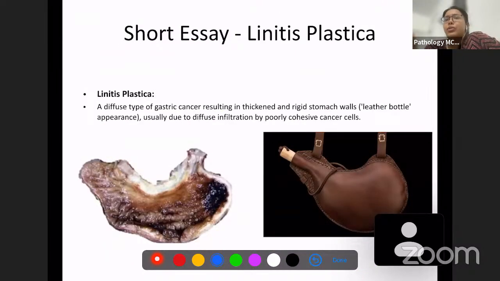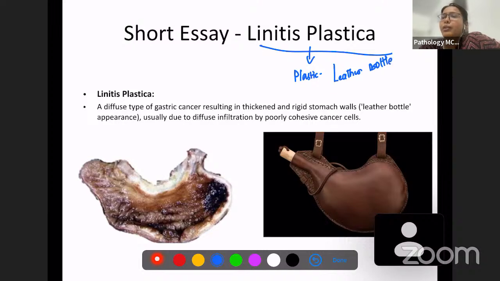Now this is another short essay question which has been asked, which is Linitis plastica. Linitis plastica has a name. We can just decode the name. It means leather bottle appearance. Not plastic, leather bottle appearance. This is an image of this leather bottle. So Linitis plastica is a diffuse, very aggressive type of tumor.